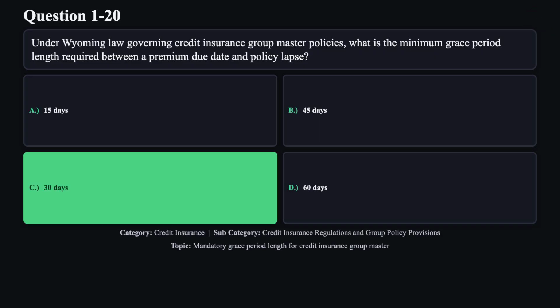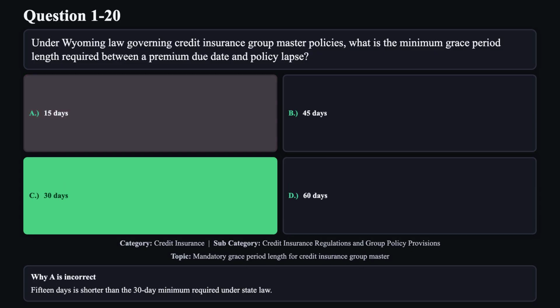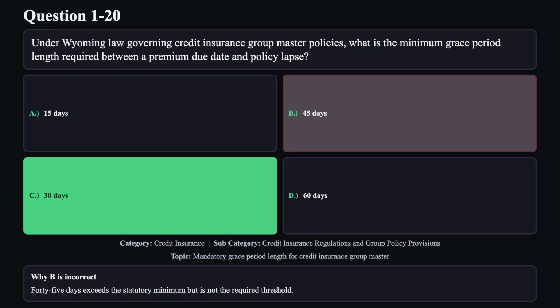The correct answer is C. Wyoming regulations mandate that a group master policy for credit insurance provide at least a 30-day grace period after the premium due date before policy lapse, ensuring debtors have adequate time to make payment. Reason A is not correct. 15 days is shorter than the 30-day minimum required under state law. Reason B is not correct. 45 days exceeds the statutory minimum, but is not the required threshold.